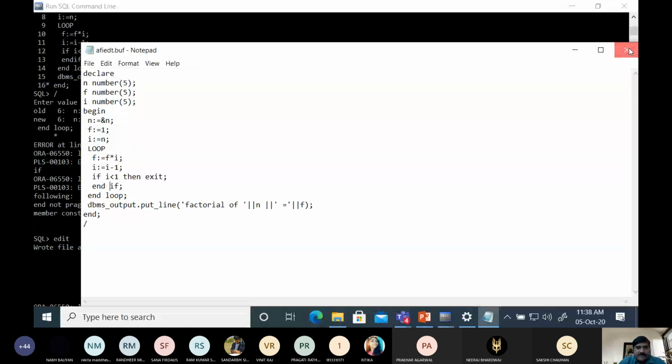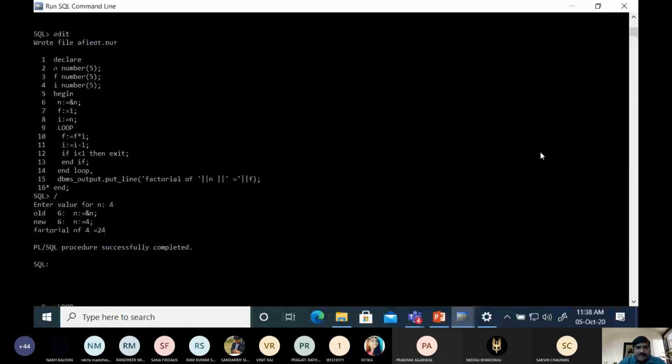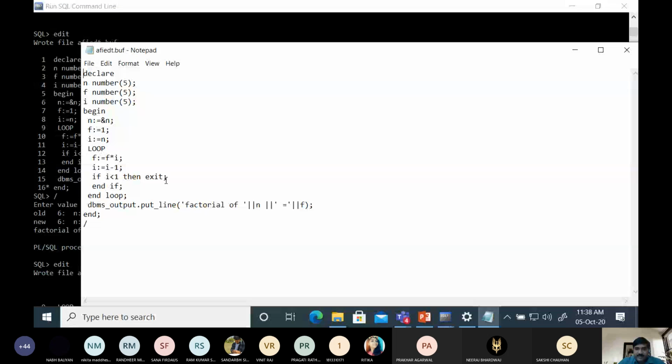Okay, factorial of 4 equal to 24. Did you get it? Here the semicolon was missing. Okay, so if I is less than 1, then exit, and we exit from the loop, otherwise the loop will continue. Did you get it?